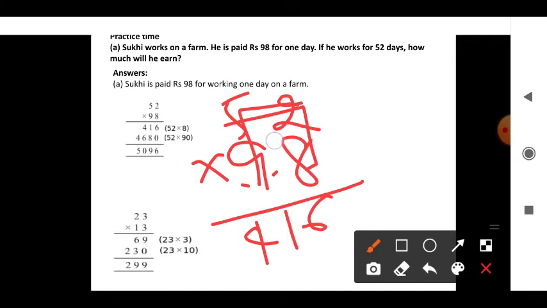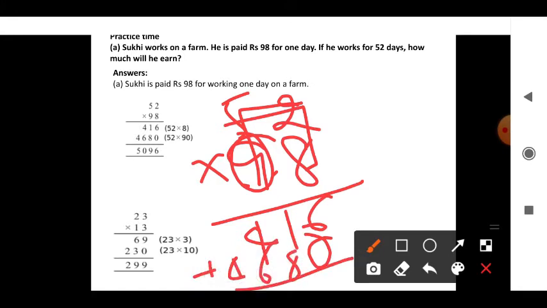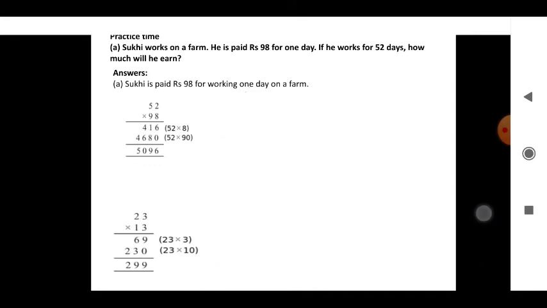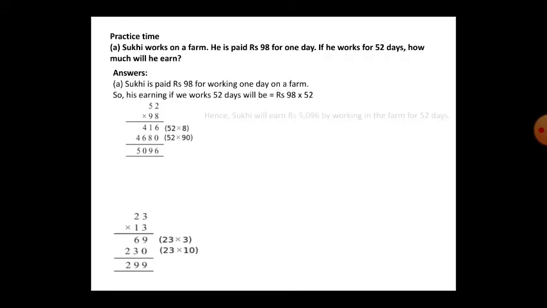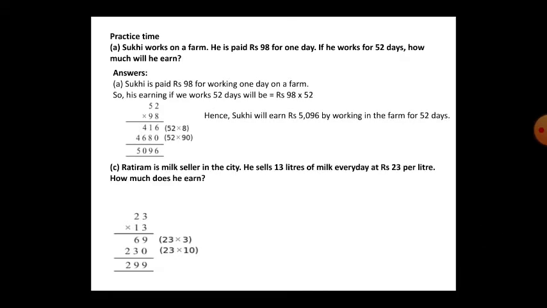So here 52 you multiply with 9. 9 is in the tens place, so the ones place will be 0. Then you multiply, so that is 468. Now you add both, so you will get 5096 as the answer. So Suki will earn 5096 by working on the farm for 52 days.